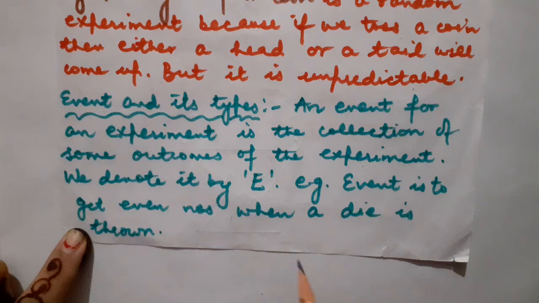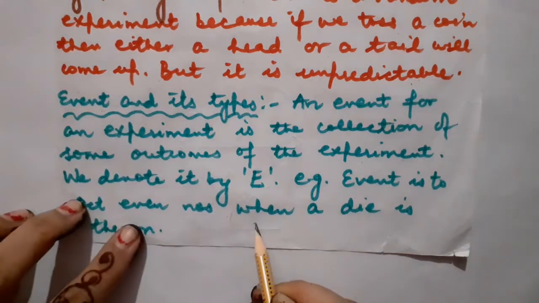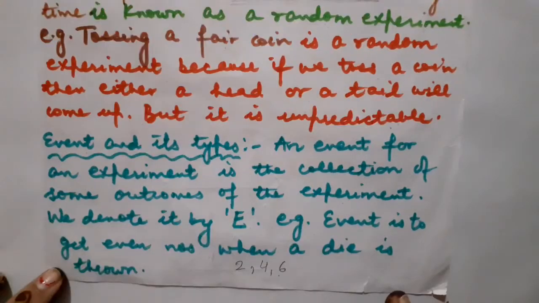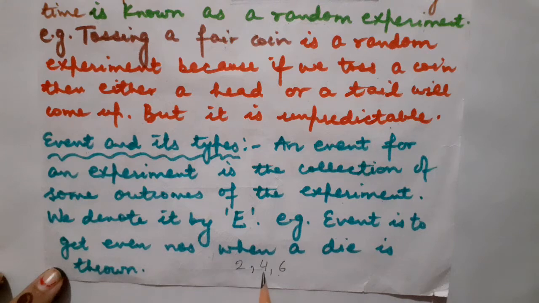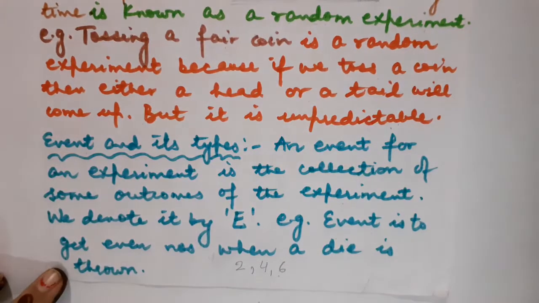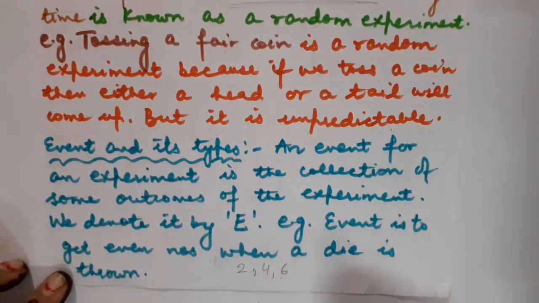As we want the even number, the favorable outcomes will be 2, 4, 6 in that case. Correct, children? Similarly, if you are asked, whenever you toss a coin, the event is to get a tail or a head, that will be known as an event.